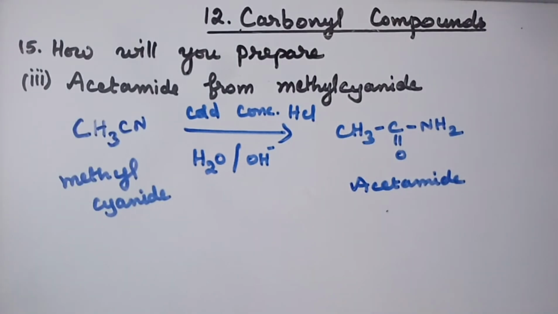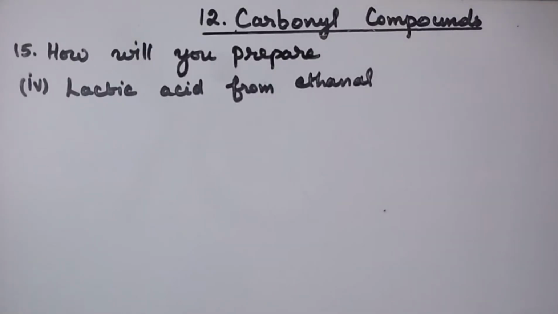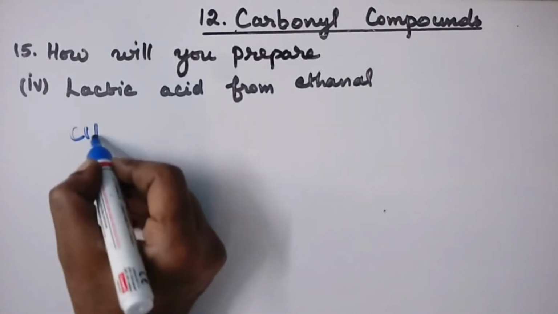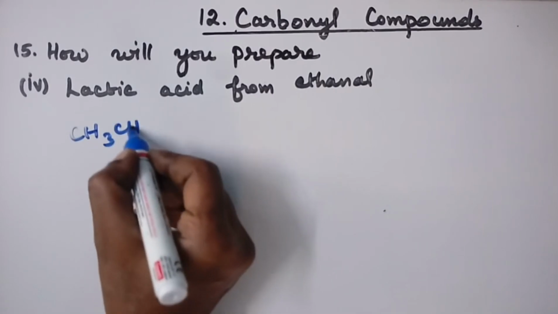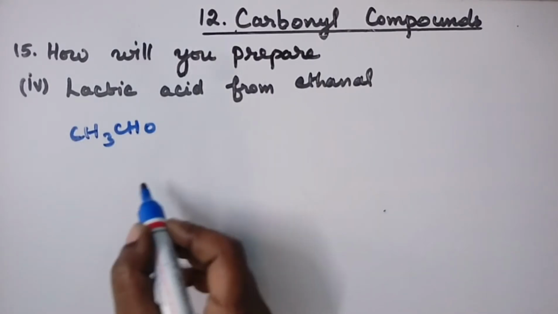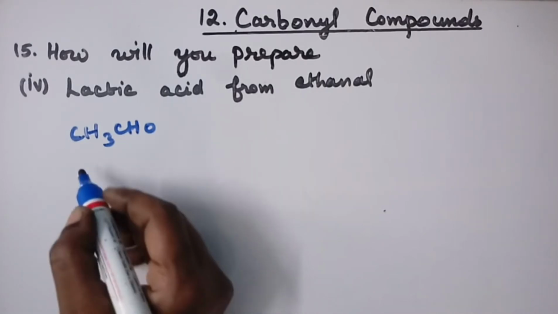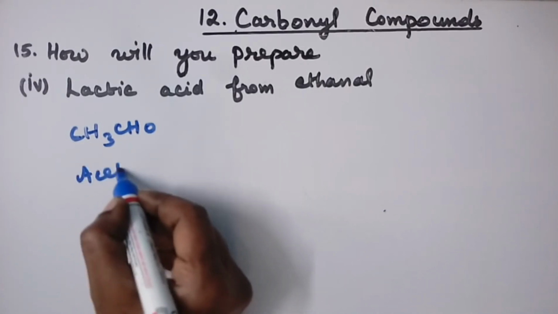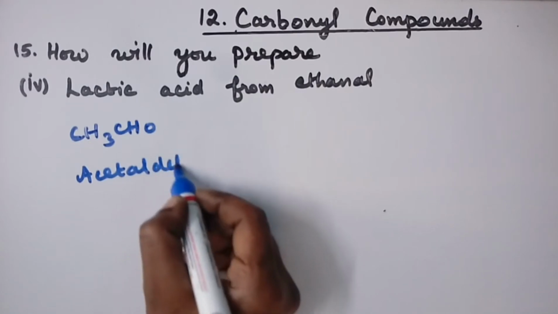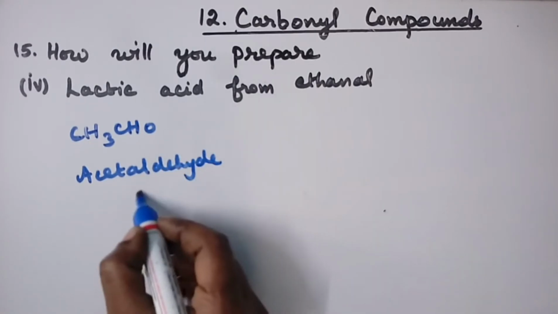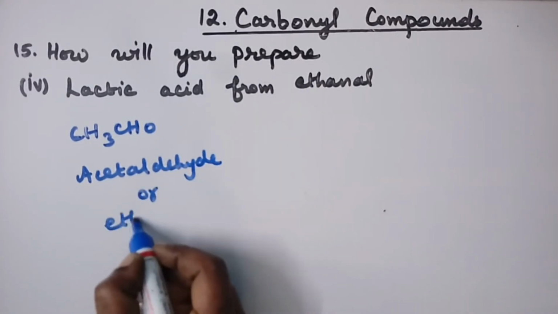Next, fourth one, lactic acid from ethanol. Ethanol is CH3CHO. This is ethanol, or the common name is acetaldehyde. Acetaldehyde or ethanol, both are same.